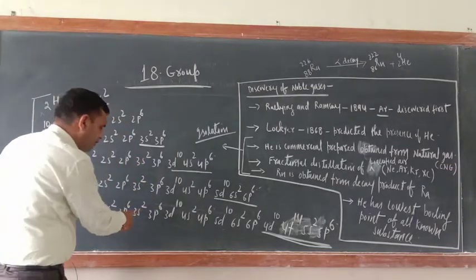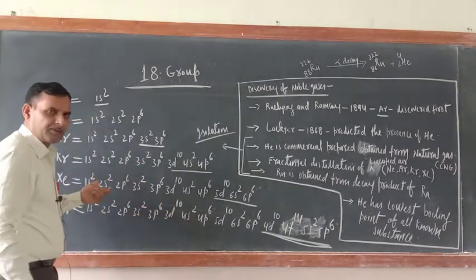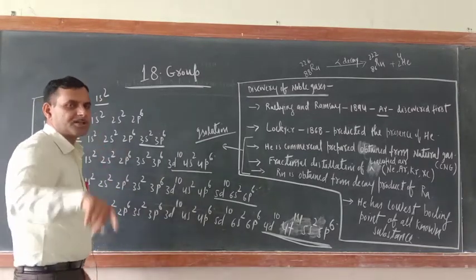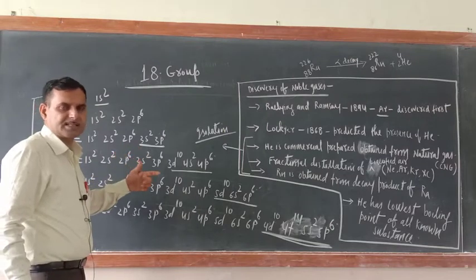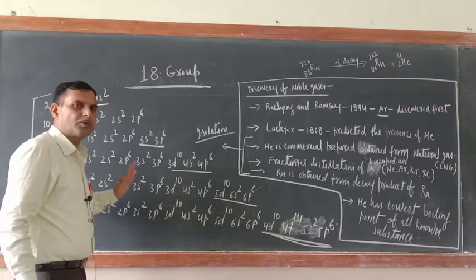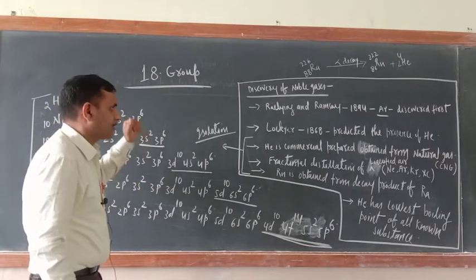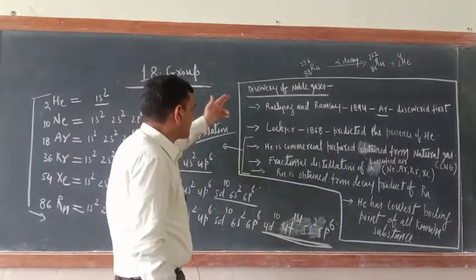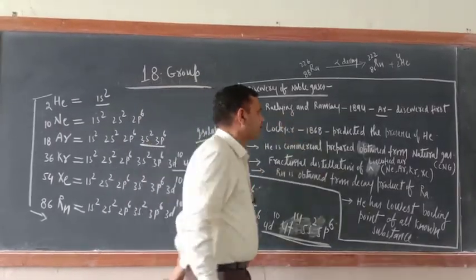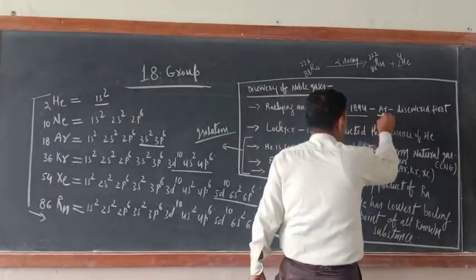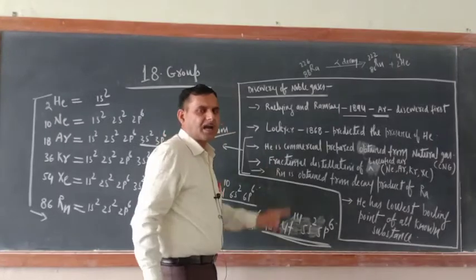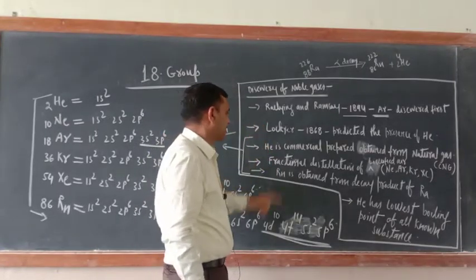Once again I am telling you, if you are finding difficulty to write down their electronic configuration, first make the Bohr-Bury scheme of electron distribution in different orbitals and cells. Accordingly you can fill the electrons, but you should remember how to write the electronic configuration. Now the next aspect is the discovery of noble gases. Rayleigh and Ramsay, in 1894, first discovered argon. So which was the first discovered noble gas? Argon was the first discovered noble gas.